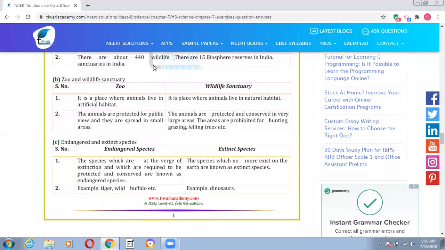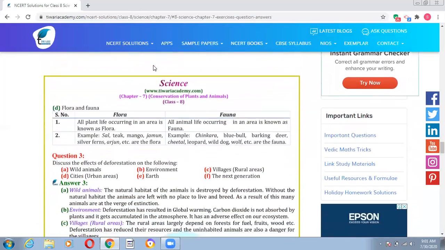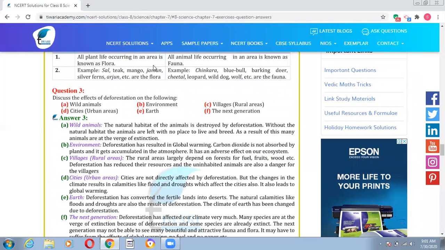Endangered and extinct species. Endangered and extinct we have already discussed. Endangered means which are near extinction, which are at the verge of extinction. Their numbers are decreasing day by day. And extinct species means which are already extinct. They are not existing. The last member of the family died. Examples of endangered species: tiger, wild buffalo, and extinct: dinosaurs. Then we have flora and fauna. The plants occurring in an area are flora and animals occurring in an area are fauna. Examples are teak, mango, jamun. These are all given in your NCERT book.